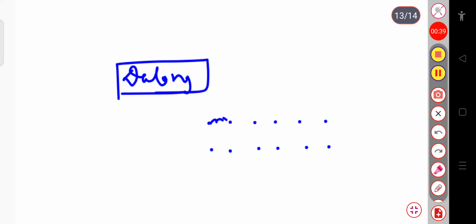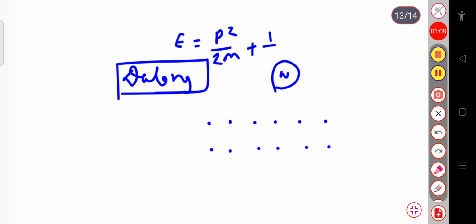If we consider the bonds to be springs, and this atom vibrates with a frequency omega, then Dulong-Petit gave the idea, on the basis of classical theory, that the total energy is p square by 2m plus the potential energy. Here p square by 2m is the kinetic energy, and the potential energy is 1 by 2 m omega square x square.